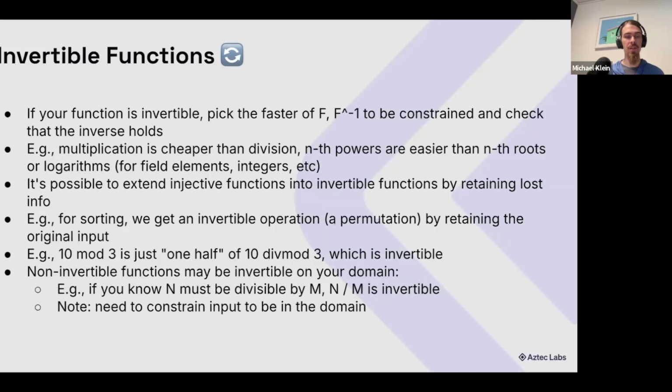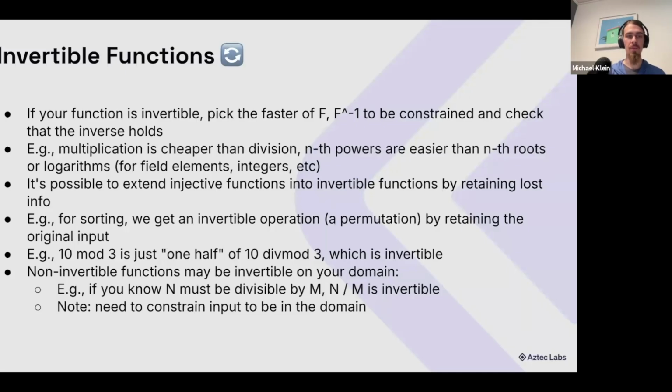Absolute value is not super interesting, but a more common example is sorting. Sorting is not often considered to be an invertible operation because if we have 3, 2, 1, we sort it to 1, 2, 3. How do we get back? Well, if we retain the original input and we look at the two lists as a permutation between the two lists, then all of a sudden we have that extra piece of data that tells us how to get back to the original order. There's a couple other ways to represent or encode that original order, but it doesn't particularly matter. Any of them will allow us to validate that we had the original data.